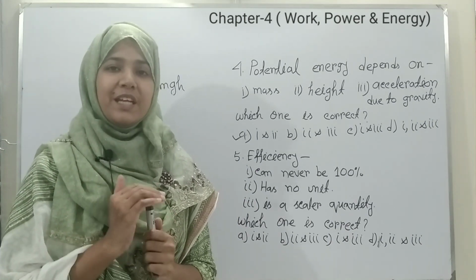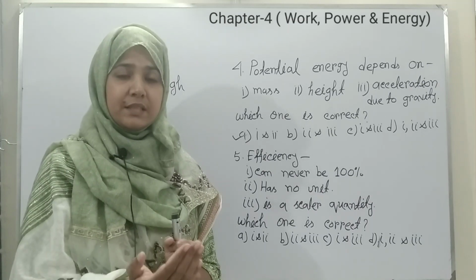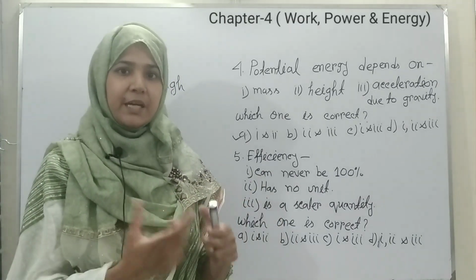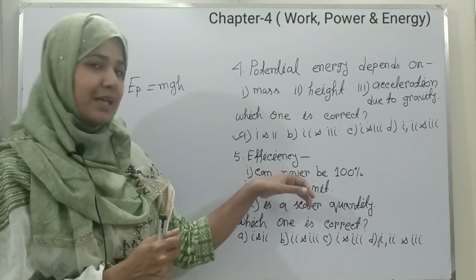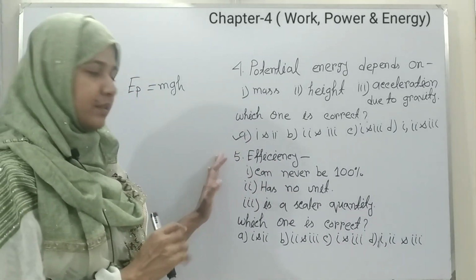And you know that we never get back the same amount of power we give to the engine. That means option 1 is correct, efficiency can never be 100%.